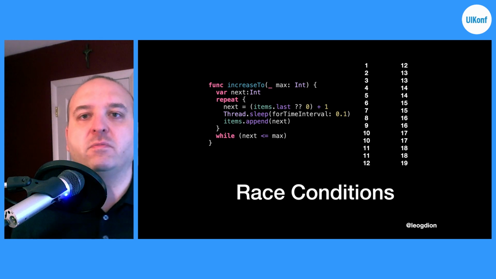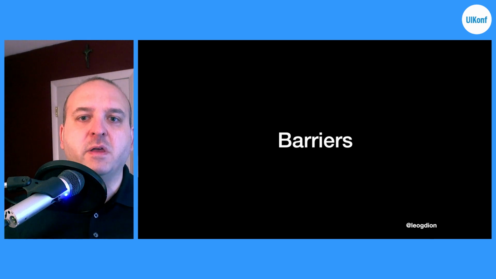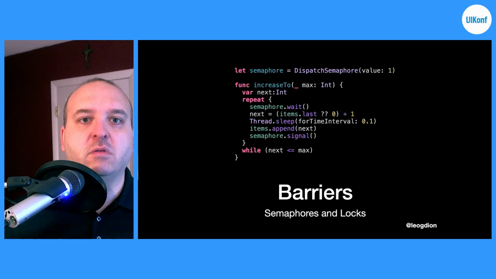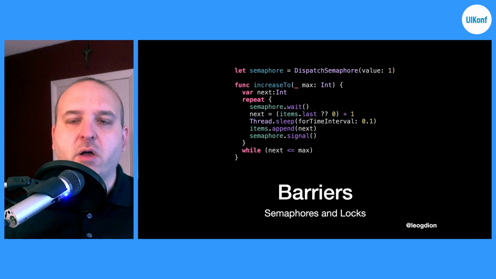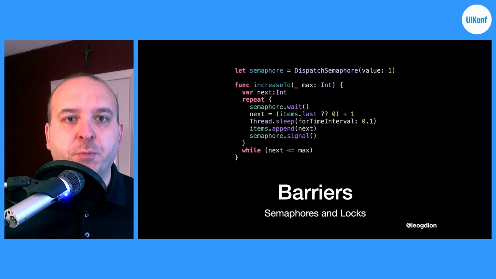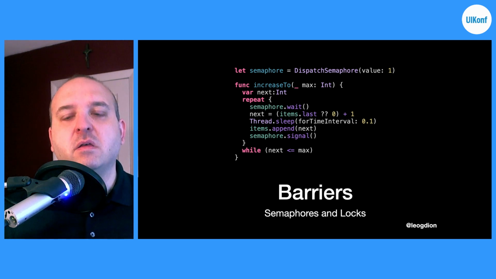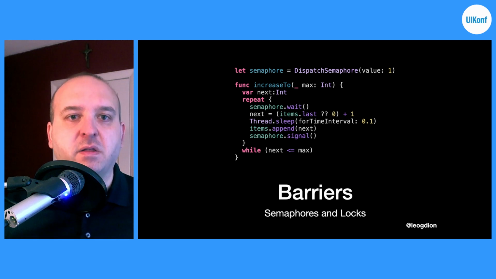In order to get around this, we need to use something like a barrier. Barriers can be either a semaphore of some sort or a lock. In this case, we're using a dispatch semaphore, where we wait for that semaphore to give us access to read and write, and then signal for each thread that it is done, and then the next thread can read on. This creates what's called an atomic operation, where the read and write is done in one instance, almost like one operation within the CPU. This prevents one thread from reading and writing while another thread is reading and writing, and it keeps your counter, for instance, or read-write operation within sync.